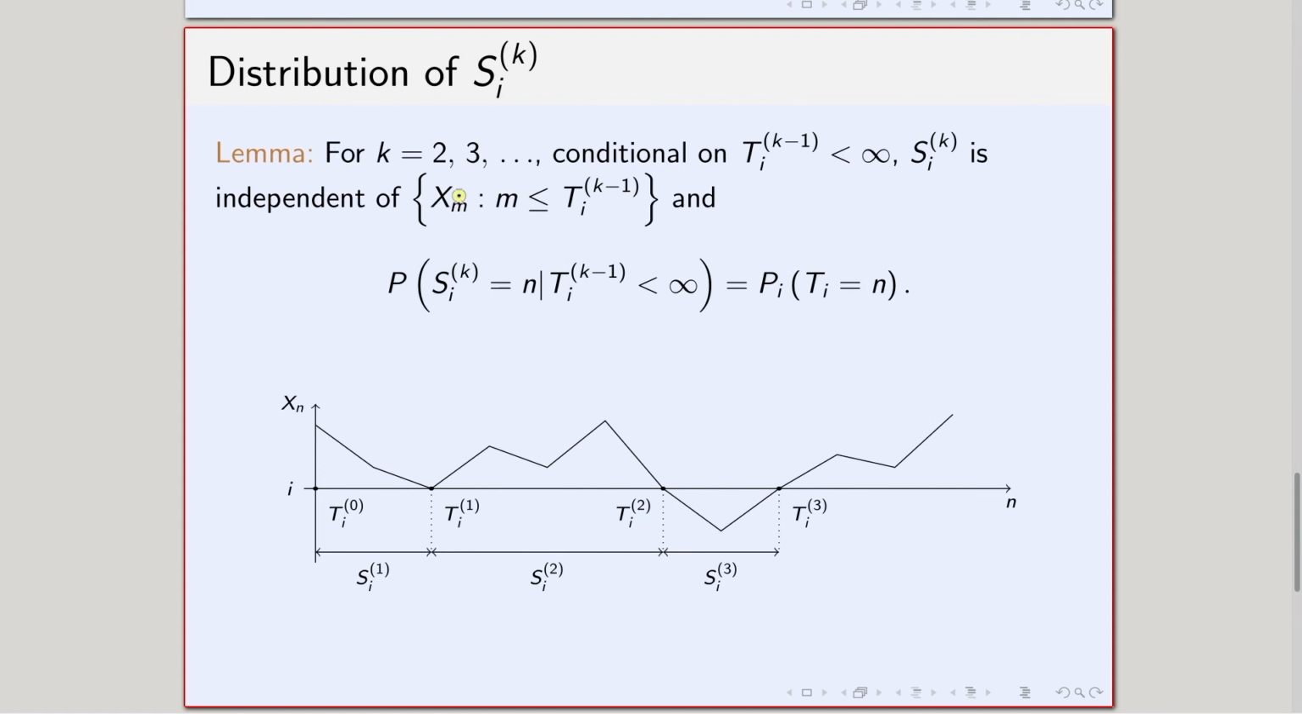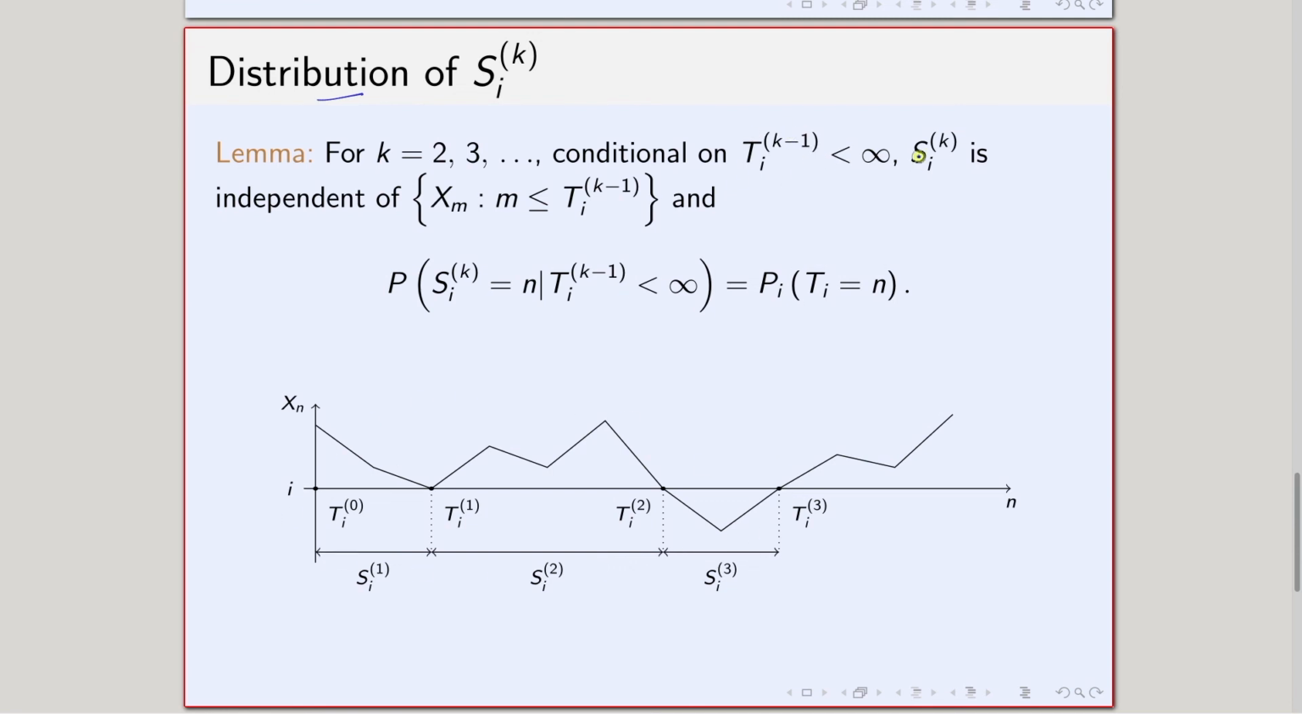So the definition goes like that for the distribution: for k equals 2, 3, and so on, conditional on T_i^{k-1} being less than infinity, S_i^k is independent of this thing. What is this thing? I will explain. And the probability that S_i^k equals n, given that this quantity is finite, is the same as the probability that T_i equals n starting from i. So let us first try to understand this theorem using the graph.